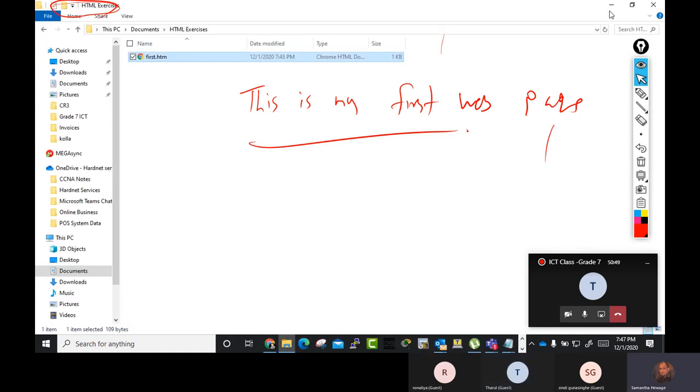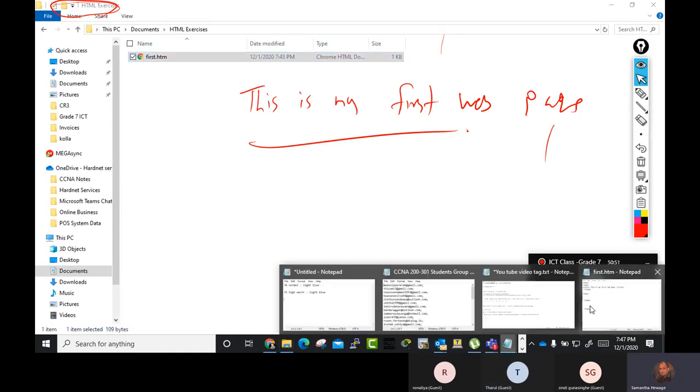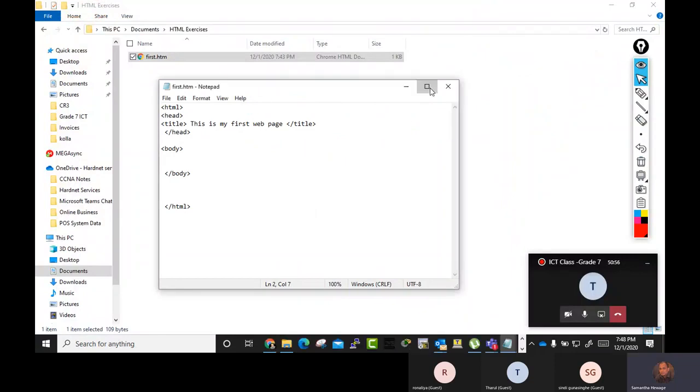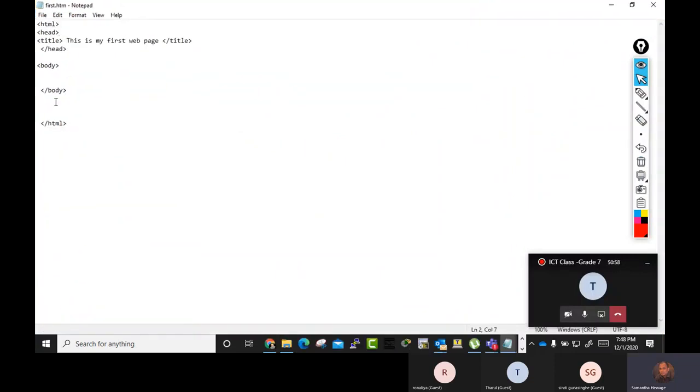Okay, now we are going to put a color to our web page. Go to this one. Right here, you put body bgcolor. BG means background color. I said red.